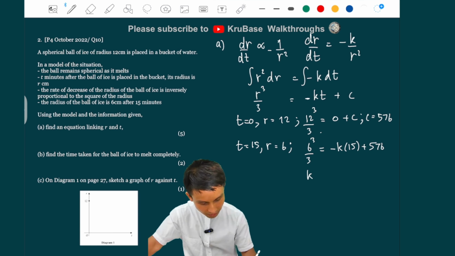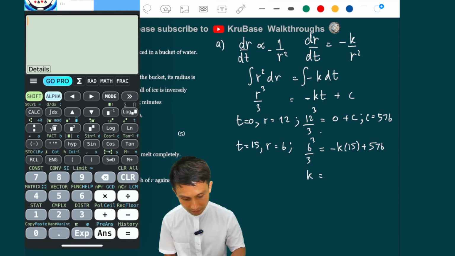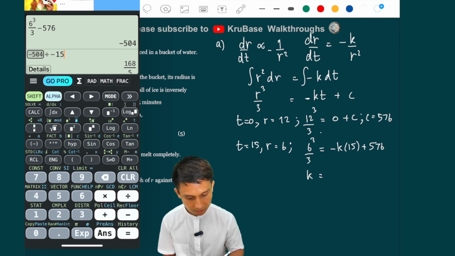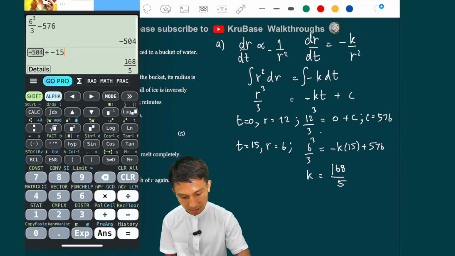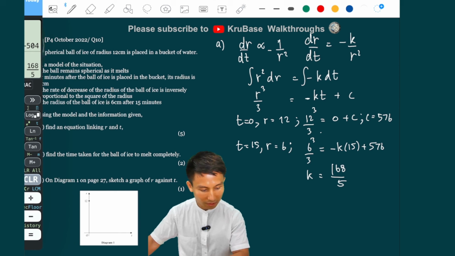So k is just, moving the thing, 6 cubed over 3 minus 576, and then I'm gonna divide that by minus 15. Okay, that's a weird k value there. 168 over 5. Okay, gonna keep that.